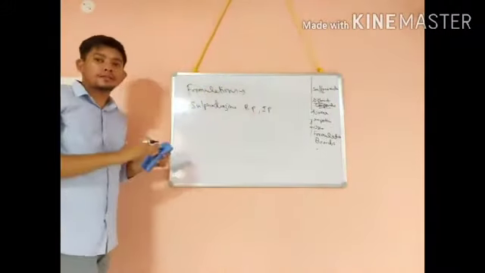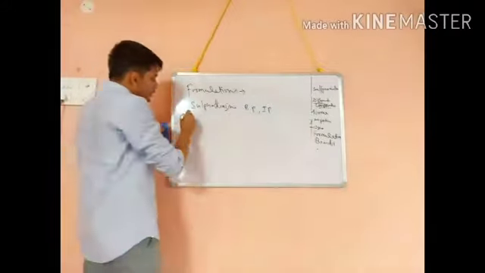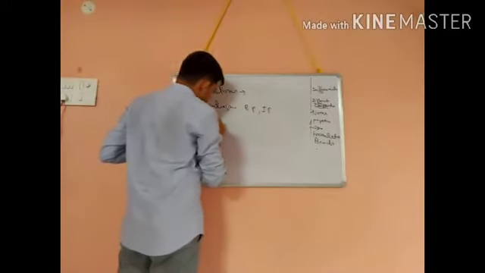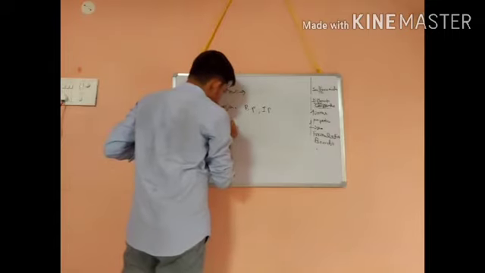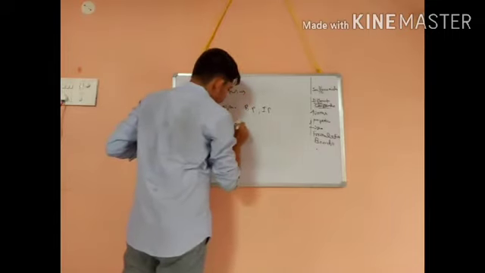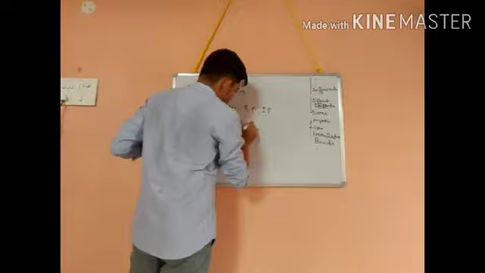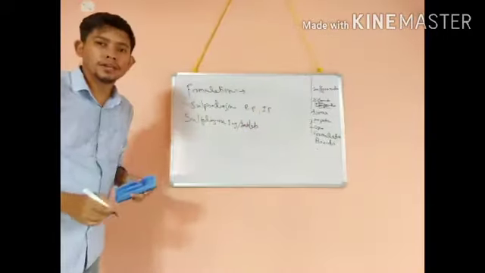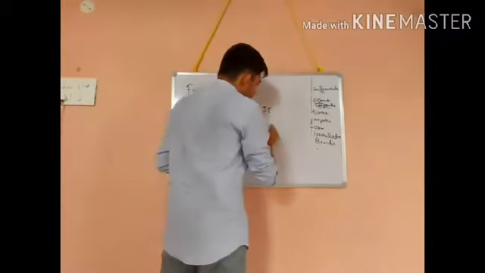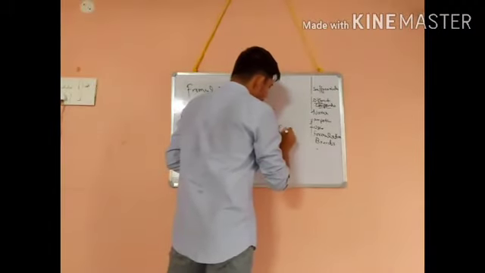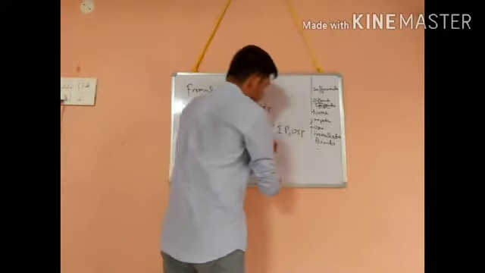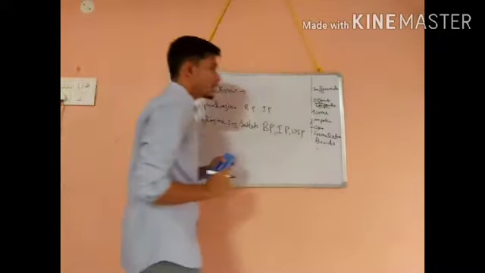Then sulfadiazine injections and tablets, formulated by BP, IP, then USP, that is British Pharmacopoeia, Indian Pharmacopoeia and United States Pharmacopoeia.